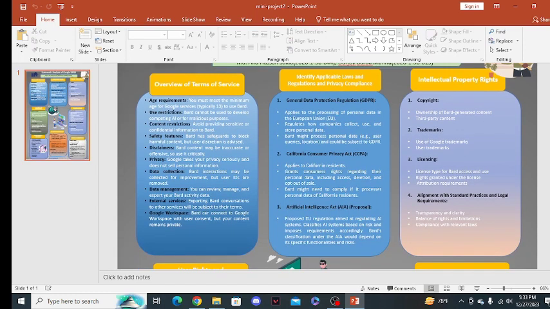The Artificial Intelligence Act (AIA) is a proposed EU regulation aimed at regulating AI systems. It classifies AI systems based on risks and imposes requirements accordingly. But classification under the AIA would depend on BARD's specific functionalities and risks.